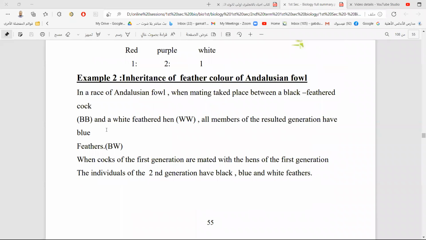There is another example in the animals. This was in the plants. And we have another example in animals: the inheritance of the feather in the chicken called Andalusian chicken or Andalusian fowl. This is a type of bird, a race of chicken. We also have in these animals three different phenotypes.